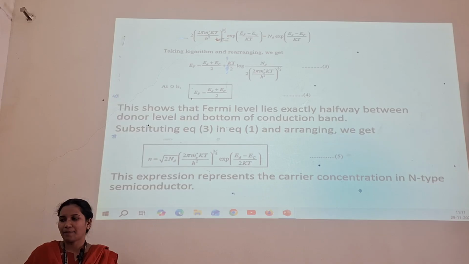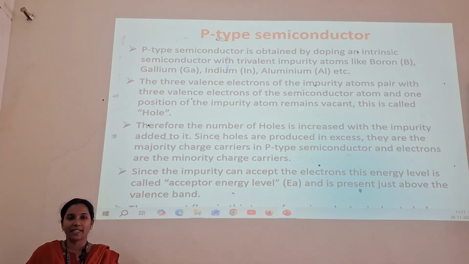This expression, n is equal to square root of 2 Nd into (2 pi me star kT by h square) whole power 3 by 4, exponential of (Ed minus Ec) by 2kT, represents the carrier concentration in the N-type semiconductor. Next, P-type semiconductor.